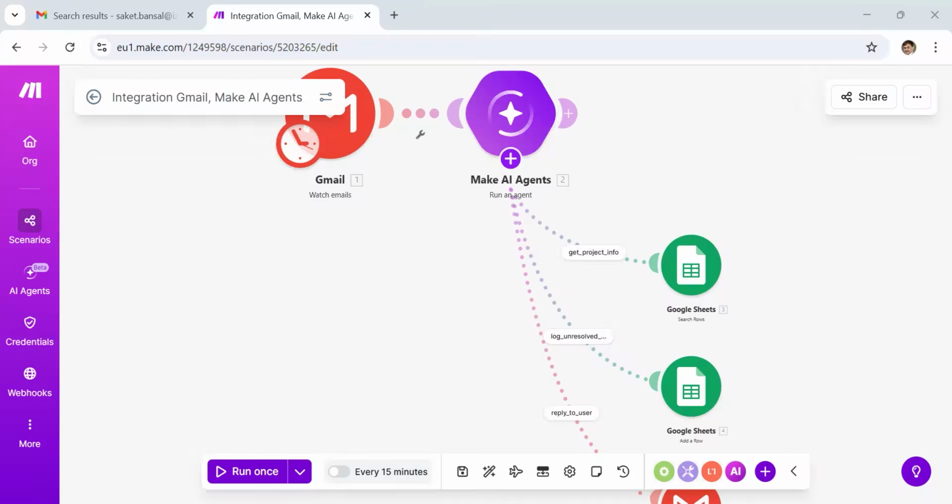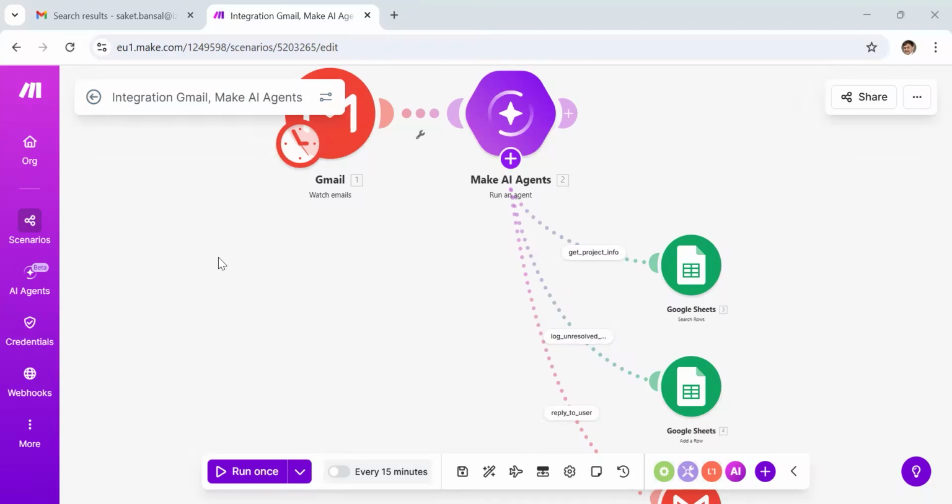I am Saket Bansal. I have been teaching project program management to project managers for more than 15 years. So let's look into the content which I prepared using make.com. This is something I prepared yesterday. It took me around 2 hours and I did it with the help of ChatGPT. That's something I did and you can also do it.